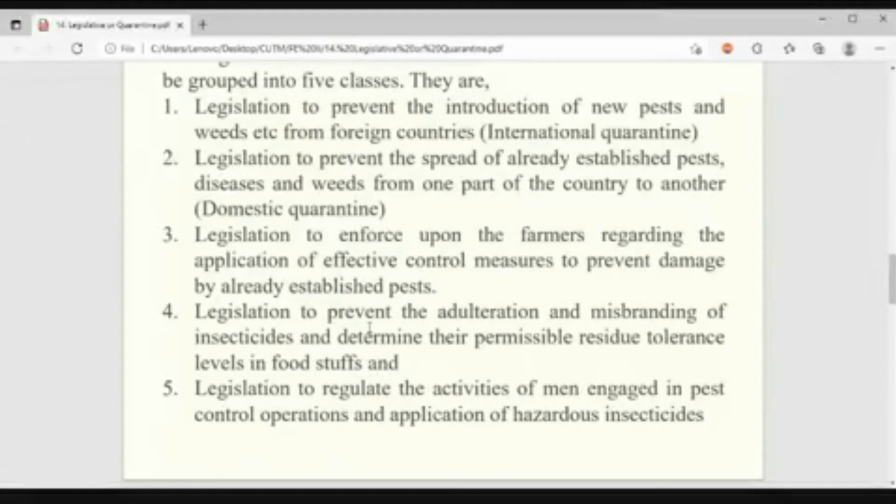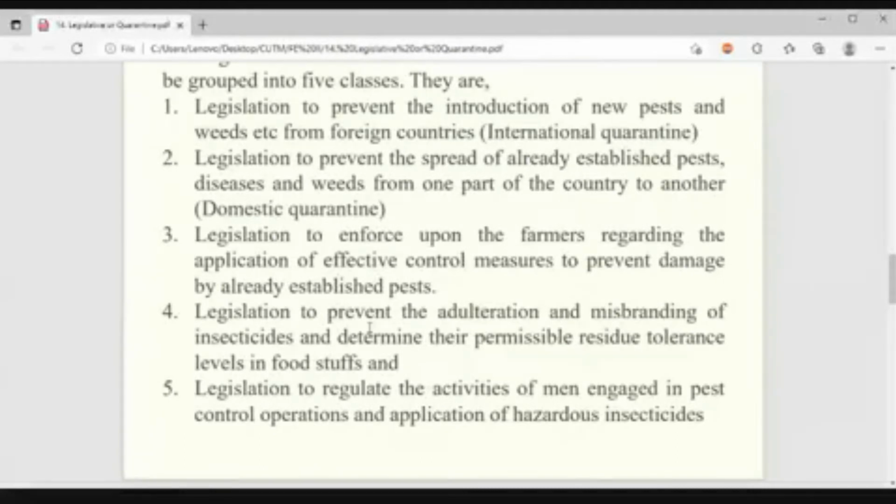Getting my point? In the insecticide, suppose out of 100 ml of liquid, 20 ml should be the insecticide. What others can do? Instead of 20 ml, they will add only 5 ml, and they will sell it, again mentioning 20 ml, but adding only 5 ml. Getting my point or not? Such different types of adulteration and different types of misbranding may be there.